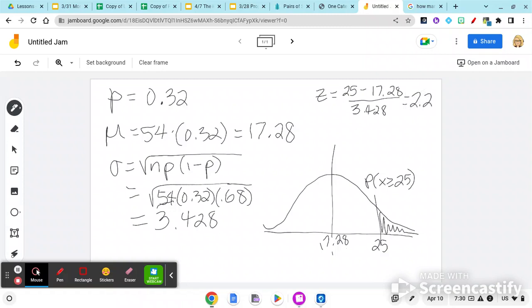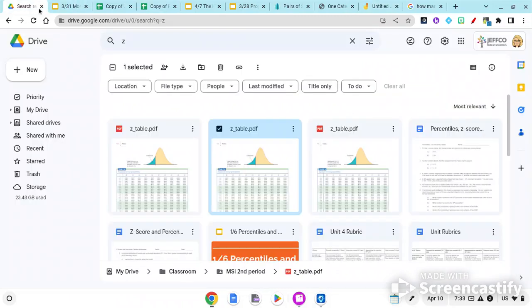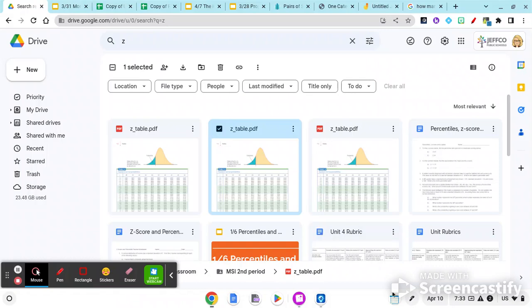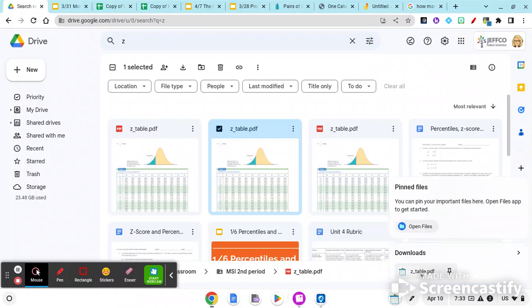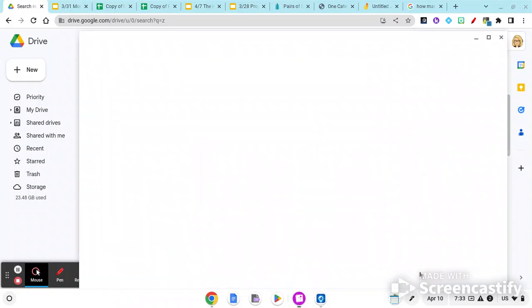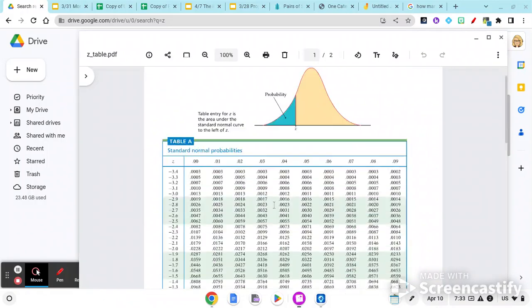So I already know 2.25 is a fairly large Z-score. So next, I'm going to go check it out on table A. So here's my table A. All right, my Z-score was 2.25.